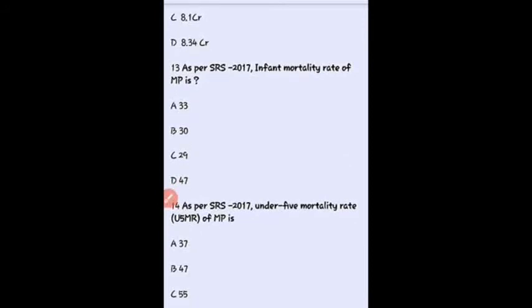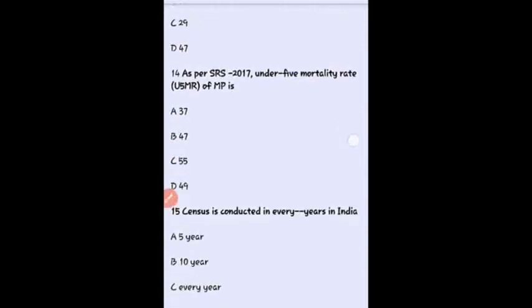Then as per SRS 2017, the infant mortality rate of MP is. So here our right answer is 47. Okay, the next question, as per SRS 2017, the under-5 mortality rate of MP is. So here our right answer is 55.